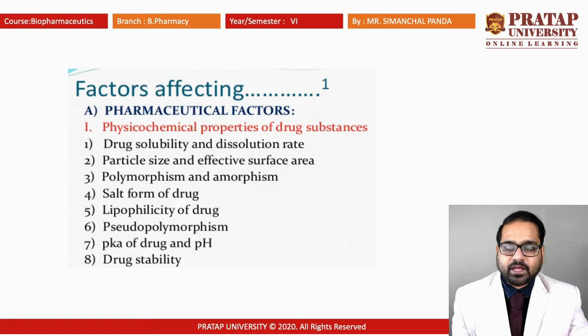For the salt form of the drug, it is known that if you are taking any acidic substance, it will be well absorbed in the alkaline medium, and if it is an alkaline substance, it will be well absorbed in the acidic medium. For example, barbiturate is found in the salt form of barbituric acid. These are made to keep them stable for a long time, and whenever the salt gets contact with a different environment, the rate of absorption depends upon its nature, whether it is acidic or basic after dissociation.